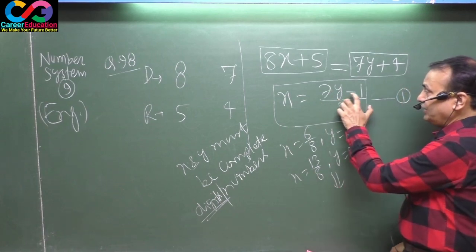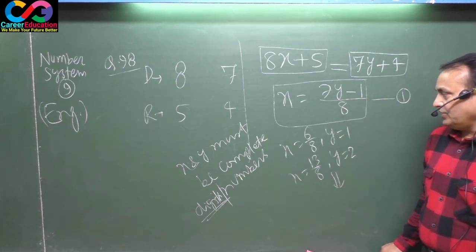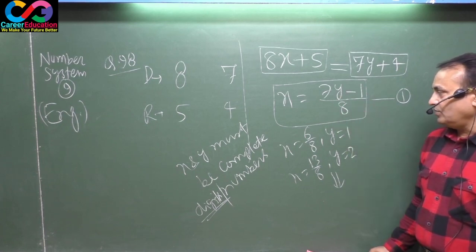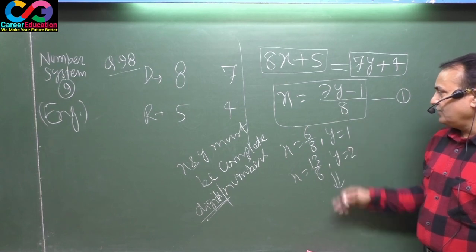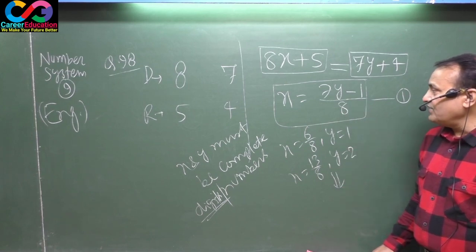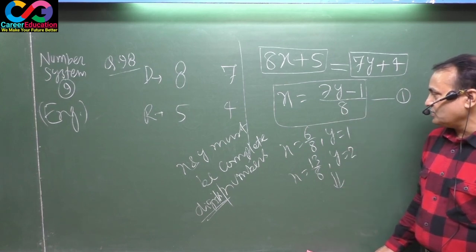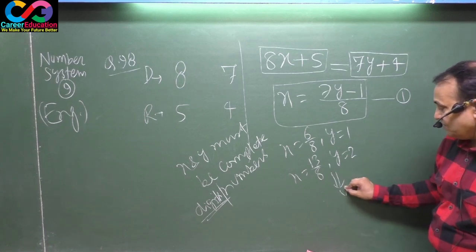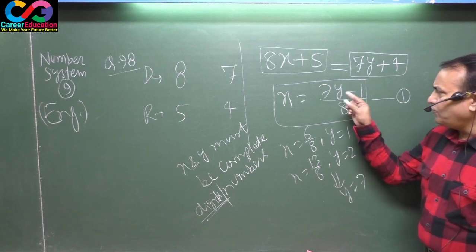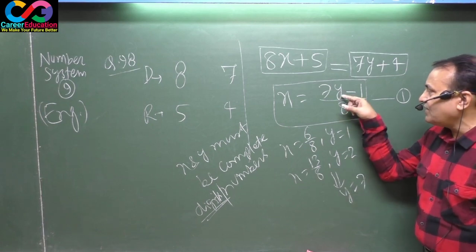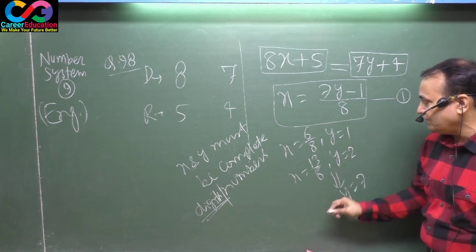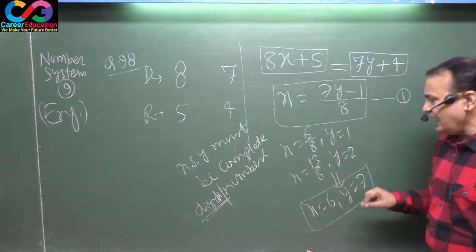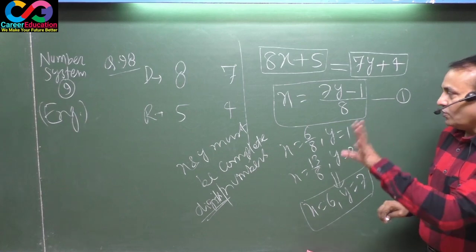7 3s are 21, minus 1, 20 by 8, not possible. 7 4s are 28, 27 by 8, not possible. 7 5s are 35, 34 by 8, not possible. 7 6s are 42, 41 by 8, not possible. 7 7s, it is possible. When you put the value of y as 7 here, 7 7s are 49, minus 1, 48 by 8, that is x equals 6. This is perfectly right. That means you got the answer now.